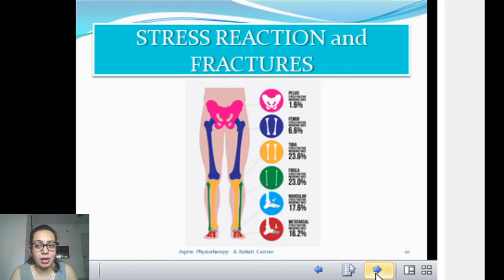Runners, most runners now, running is also a very popular sport. I'm sorry, I forgot that. Most marathon runners face this kind of injury. So ankle pain, if they don't have good ankle range, metatarsal, if they don't have proper shoes or proper weight shifting technique. So it is very important to learn how to run, and how to space their training, because it is a reaction, so it is due to repetitive stress.